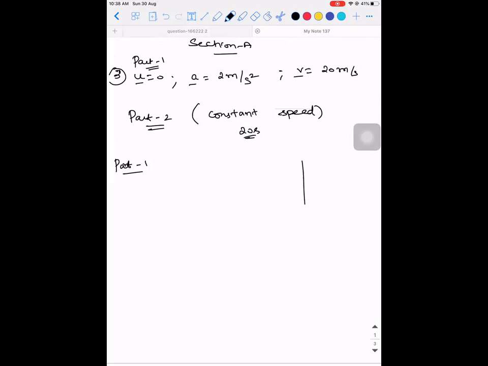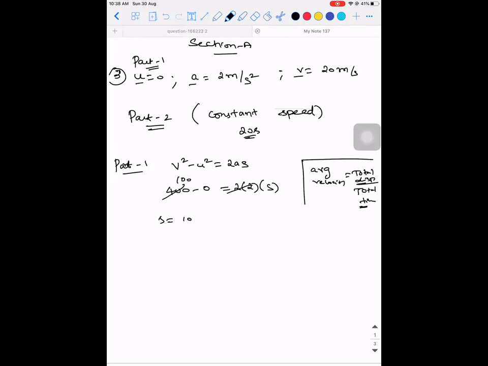First, what is the formula for average velocity? It is going to be total displacement by total time. So how much is the distance covered by the object in part 1? V square minus U square is equal to 2as. V square is 400 minus 0 is equal to 2 into 2 into s. This will be 100. So the distance covered by the particle is 100 meters.